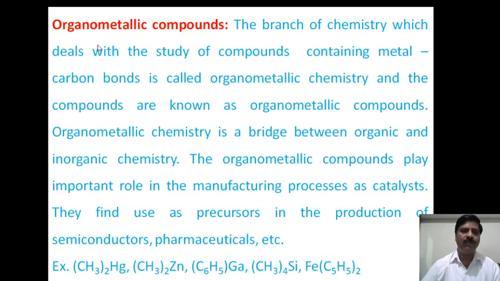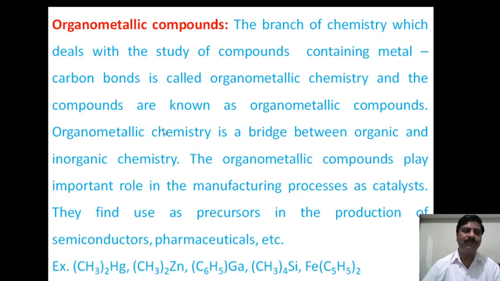Now, first of all, what is meant by organometallic compounds? The branch of chemistry which deals with the study of compounds containing metal-carbon bonds is called organometallic chemistry, and the compounds are known as organometallic compounds. Organometallic chemistry is a bridge between organic and inorganic chemistry. Organometallic compounds play a very important role in manufacturing processes as catalysts. They are used as precursors in the production of semiconductors, pharmaceuticals, etc.